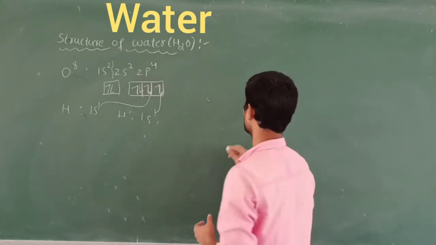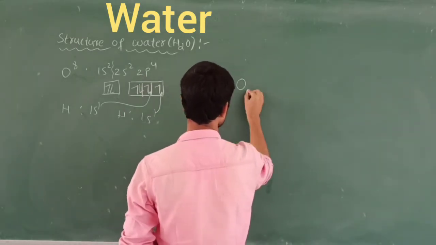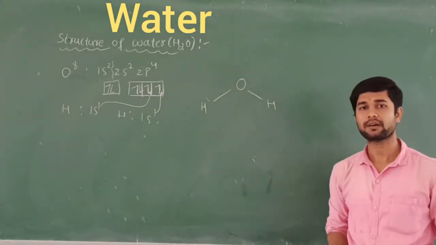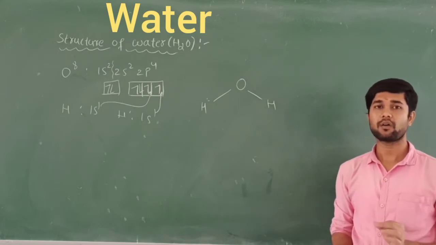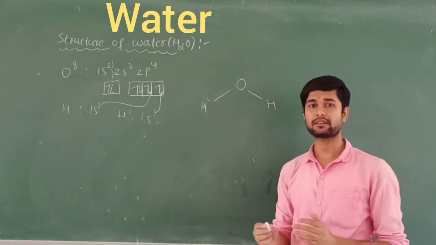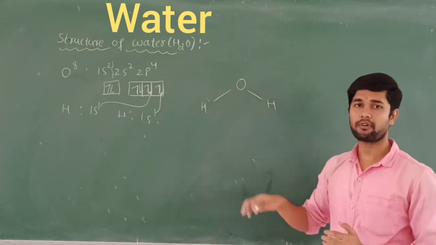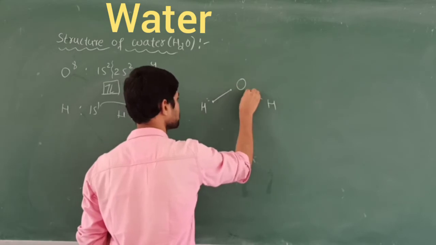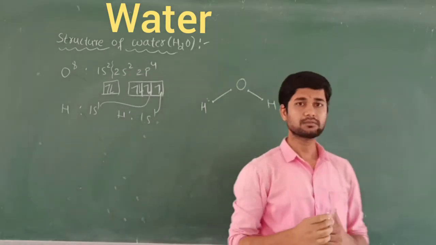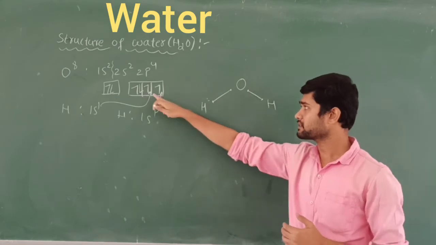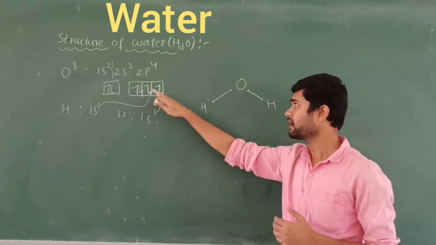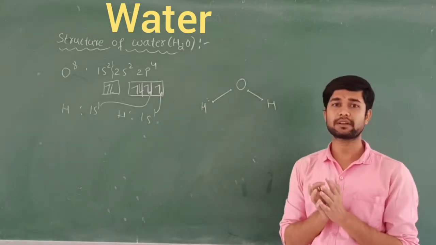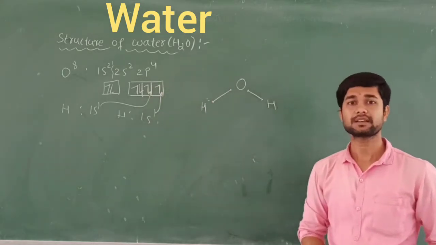Now I am going to write the oxygen, and these two hydrogens I am going to write here. Why does the hydrogen donate one electron? In order to complete its outermost shell so that it becomes stable, so I am going to represent 2 dots here like this. When an electron is mutually shared with oxygen, simultaneously oxygen also gives one electron to the hydrogen, and hydrogen also gives one electron to the oxygen. Then only the hydrogen becomes stable, and oxygen also becomes stable.